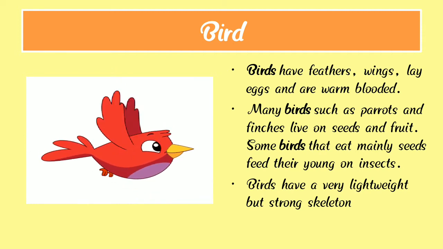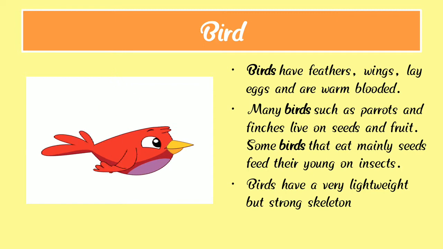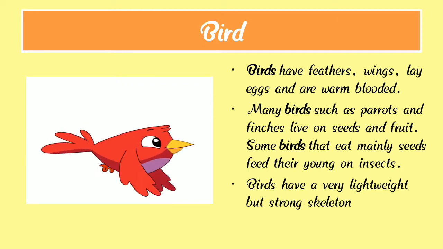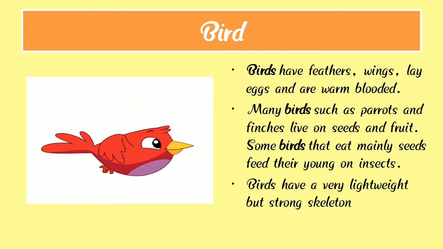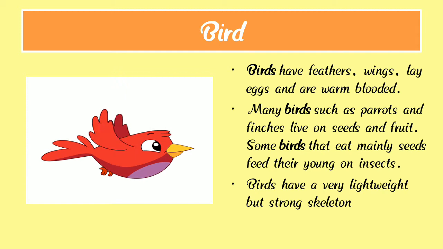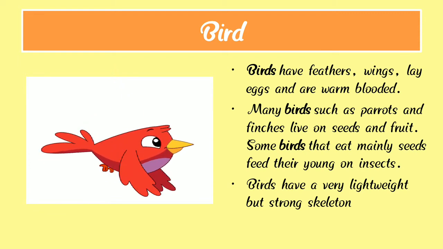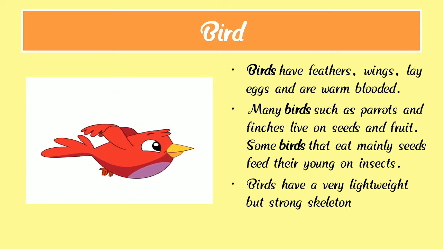Many birds, like parrots and finches, live on seeds and fruits. Birds eat seeds and fruits and sometimes insects. Some birds mainly feed their young on insects.